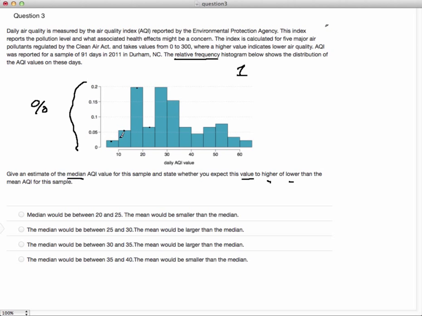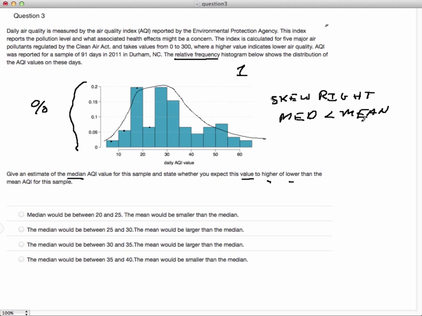Okay, so if we were to take a look at this distribution, and just draw a smooth curve over the top of it like this, we'd see that, apparently at least to my eye, because I've looked at these things for a while, this is skewed, and it's actually skewed to the right. Well, what do we know about a skewed right distribution? In a skewed right distribution, the median is less than the mean.